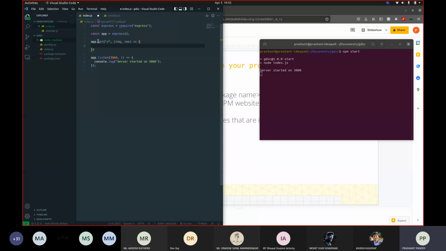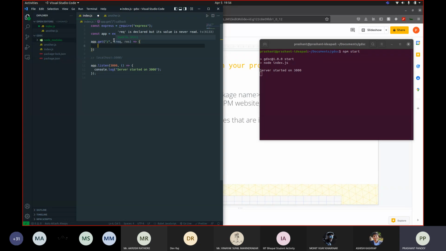So app.get starts listening for get request on this URL subdomain. By slash I mean that since this server was running on 3000, the URL on which it's going to listen for get request is localhost 3000 slash. This is the URL it will be listening on for get request. And this is also a callback function which has request and response as parameters. Once Express starts listening for get request on this URL, it's going to execute this function.